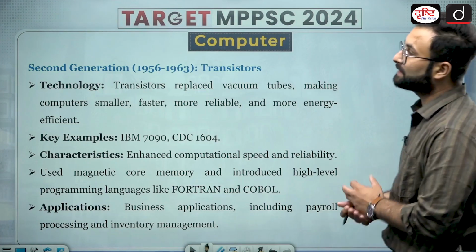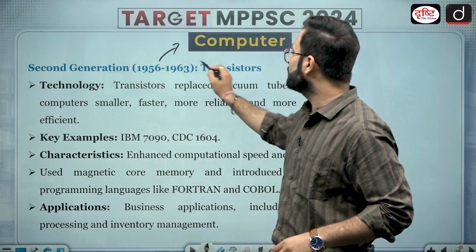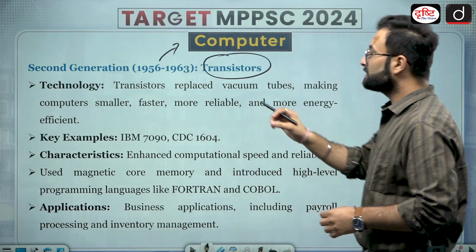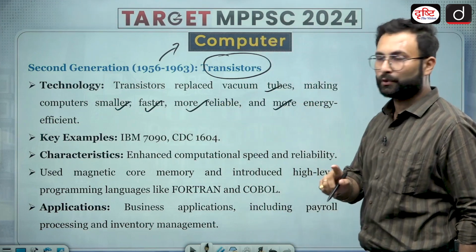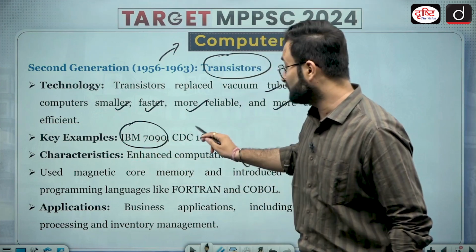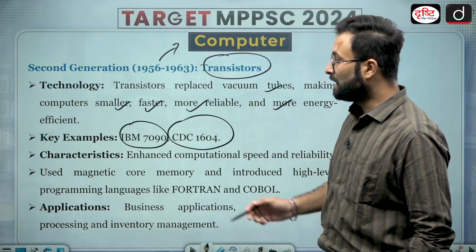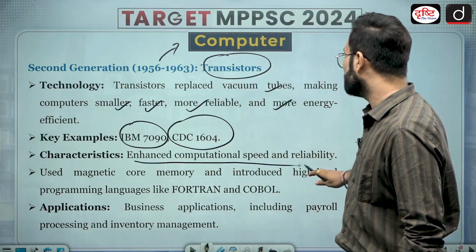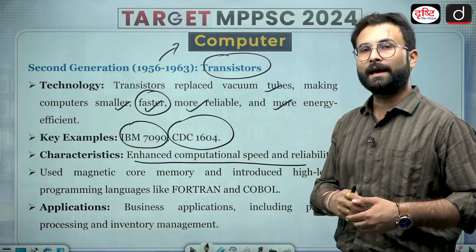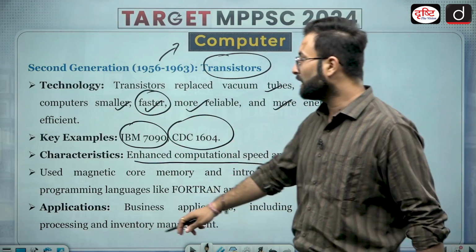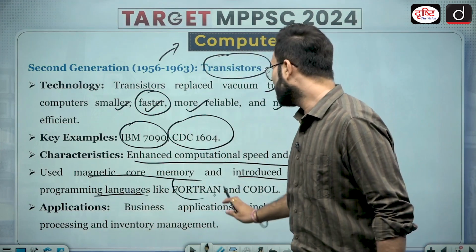Now coming to the second generation computer, which came with the use of transistors, in 1956 to 1963. Transistors replaced the vacuum tube, making computers smaller, faster, more reliable and more energy efficient. IBM 7090 and CDC 1604 are examples of second generation computers. Characteristics: enhanced computational speed and reliability. Simply put, they were faster, smaller, more reliable and had good capacity. They used magnetic core memories and introduced high level programming languages like Fortran and COBOL.